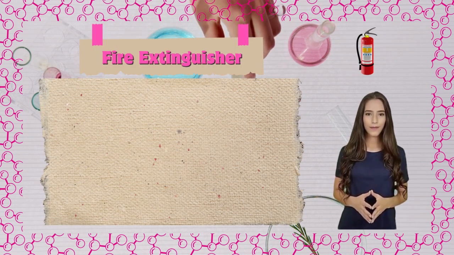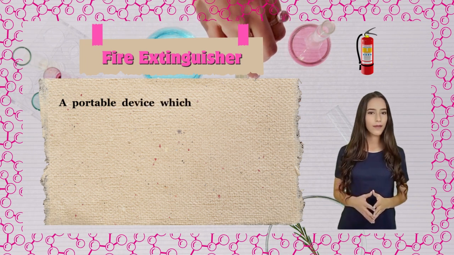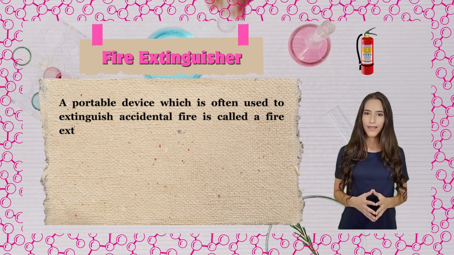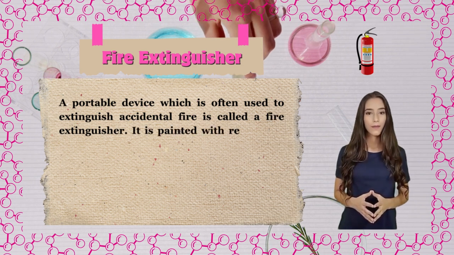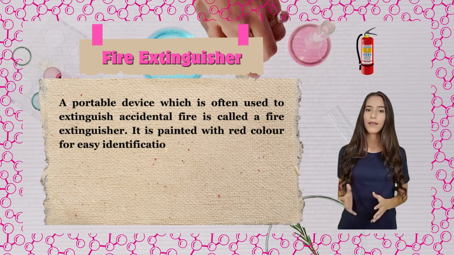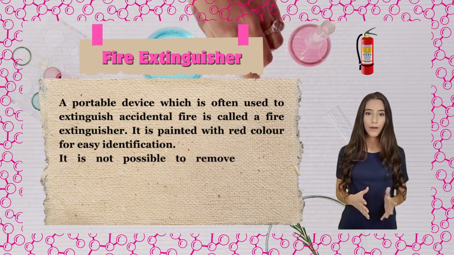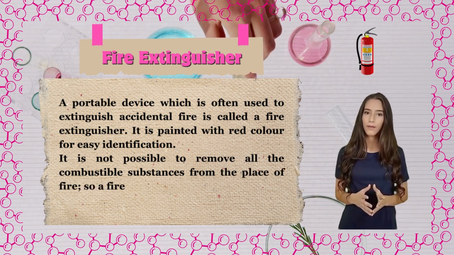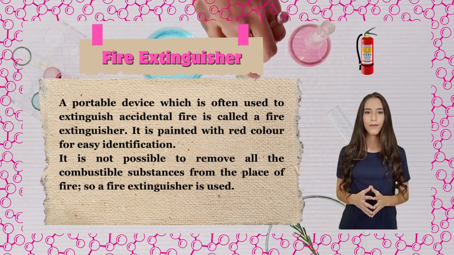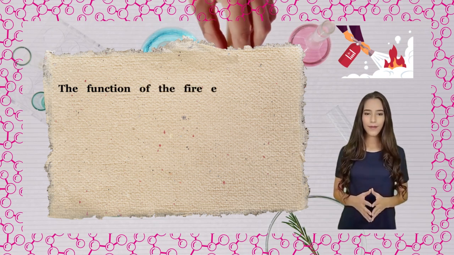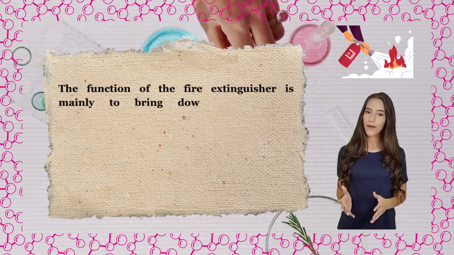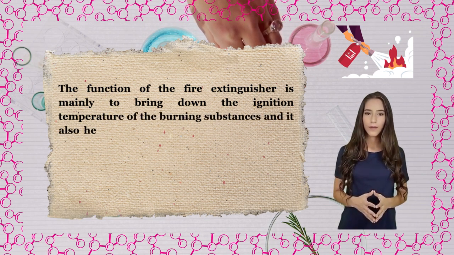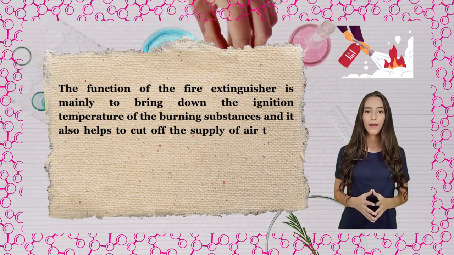Fire extinguisher. A portable device which is often used to extinguish accidental fire is called a fire extinguisher. It is painted red for easy identification. It is not possible to remove all the combustible substances from the place of fire, so a fire extinguisher is used. The function of the fire extinguisher is mainly to bring down the ignition temperature of the burning substances, and it also helps to cut off the supply of air to the fire.